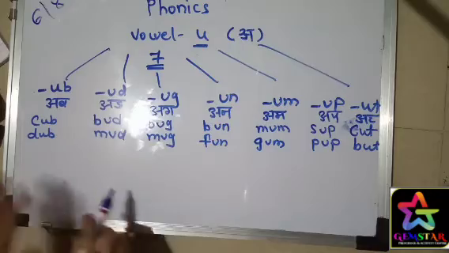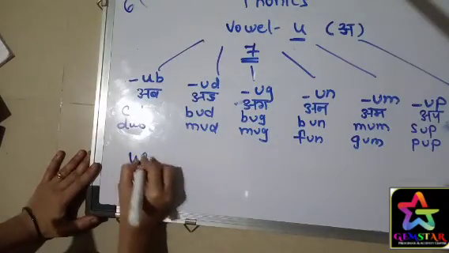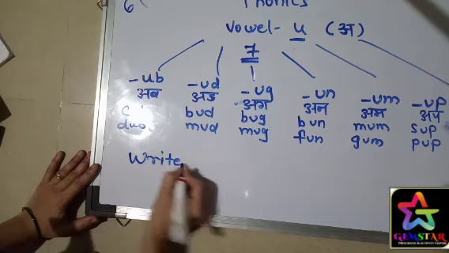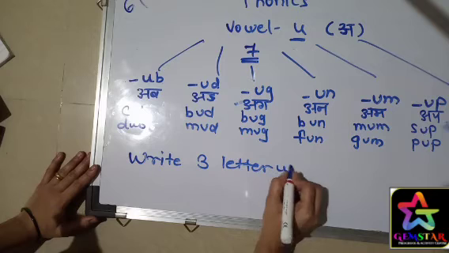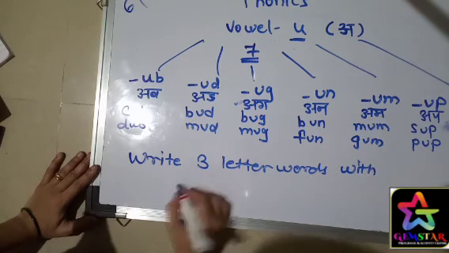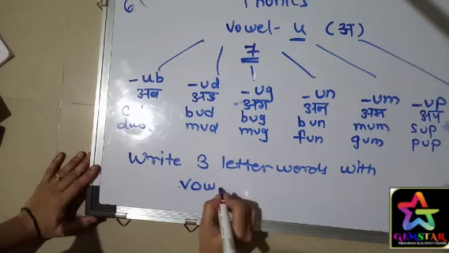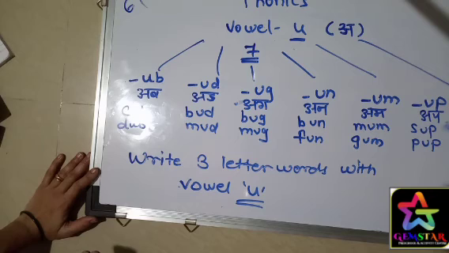So your homework is to write 3-letter words with vowel U. Okay. Thank you.